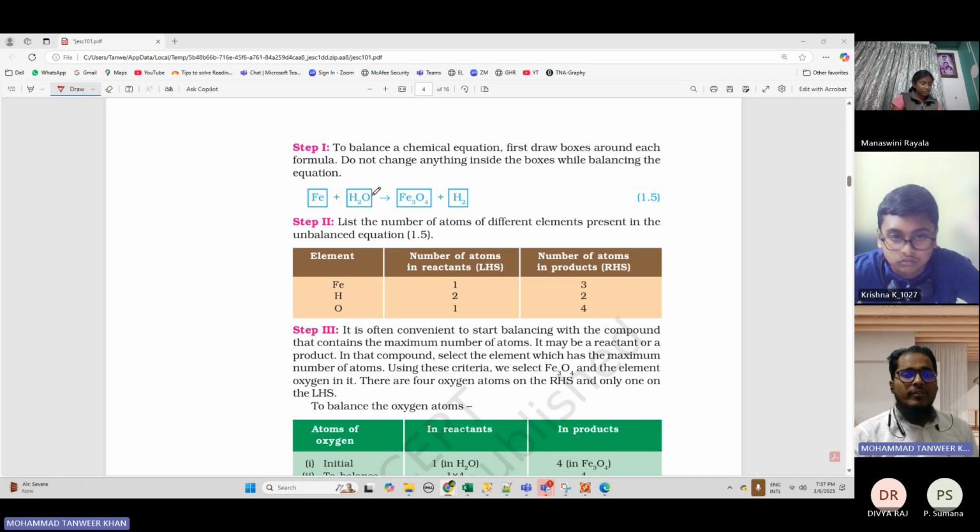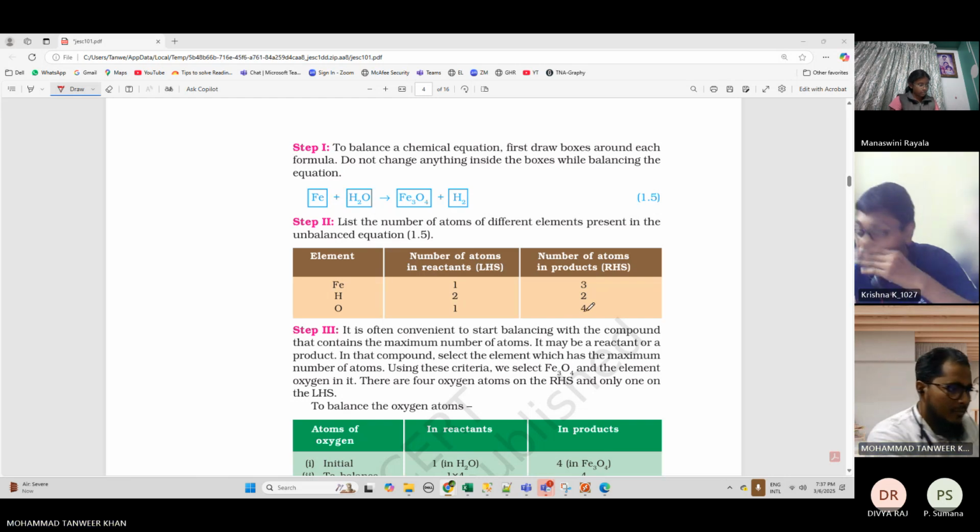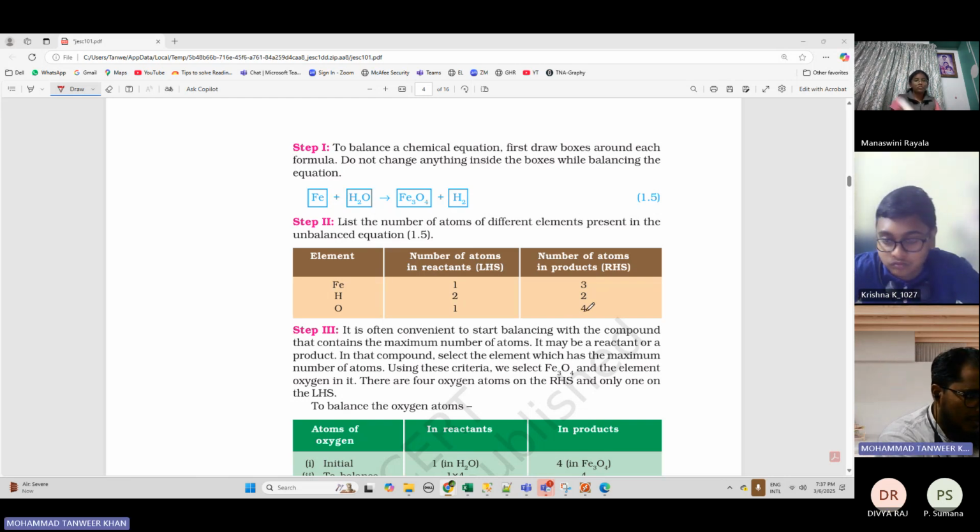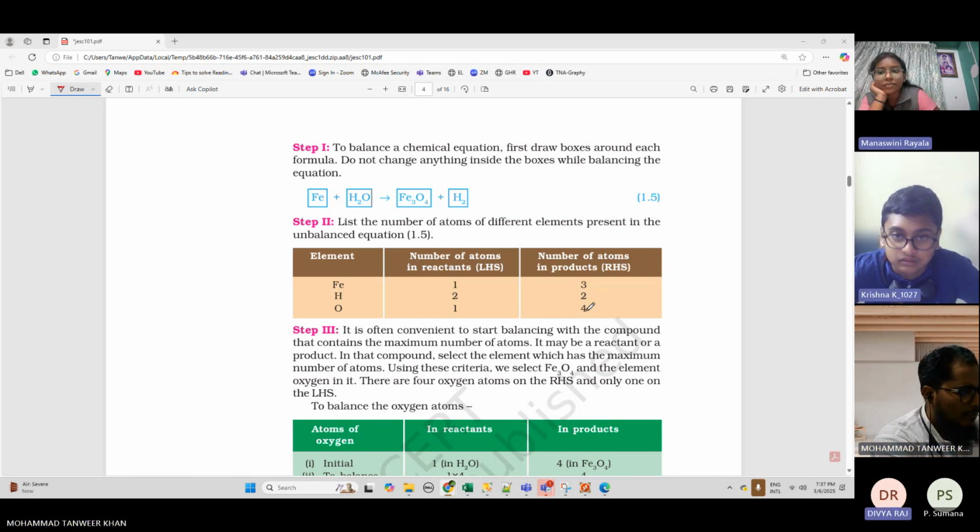Okay. What about oxygen? How many atoms? Divya will tell. Divya, how many oxygen do you have on the left side? 1. How many do you have on the right side? 4. Is this balanced? No, sir. Very good. Clear to everyone? Yes, sir. Okay. Very good.